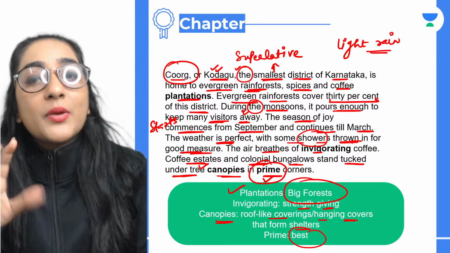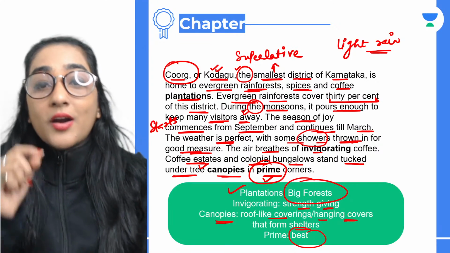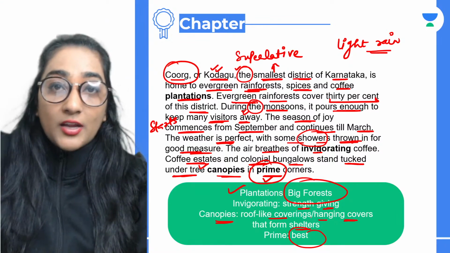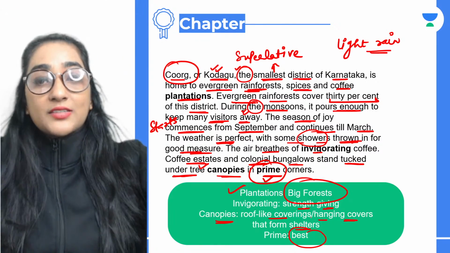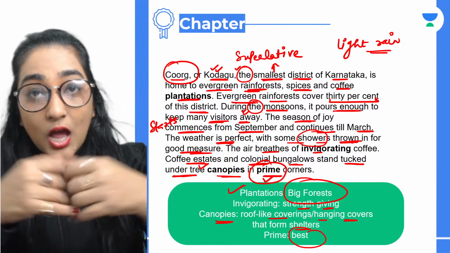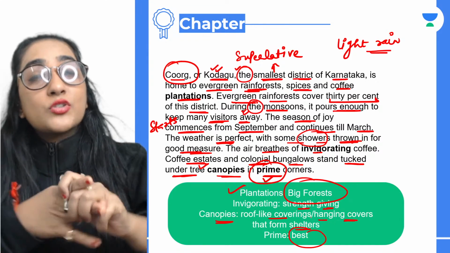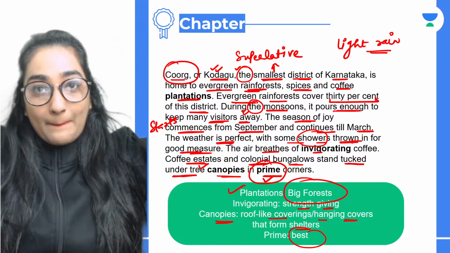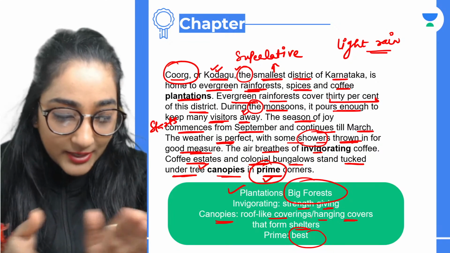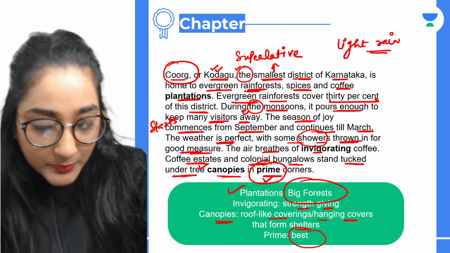Okay, tucked under basically means that all the houses, where were they? They were under the tree canopies. Canopies refers to the roof-like covering. The trees which were there were covering the houses, having the larger estates of coffee plantations. Okay, that is what it means. मतलब वो सारे जो जो पेड़ थे, पेड़ों के अंदर आकर वो घर बने हुए थे. Do you get that? Yes. Is that clear, everyone? Order of coffee, right? Where coffee is particularly grown.